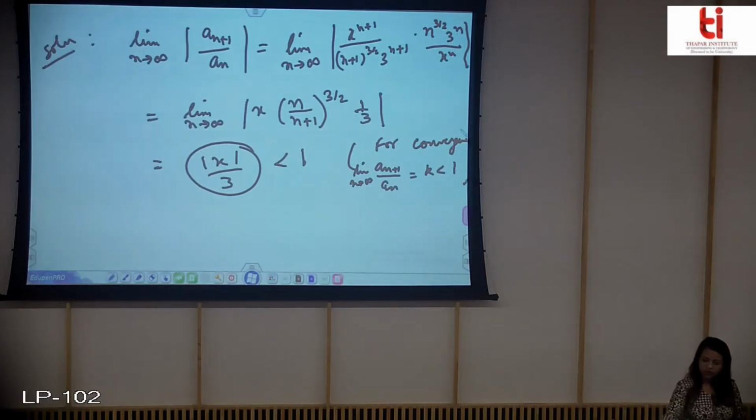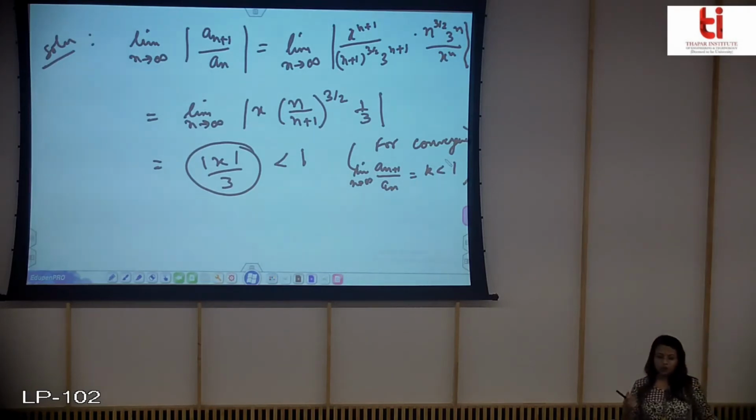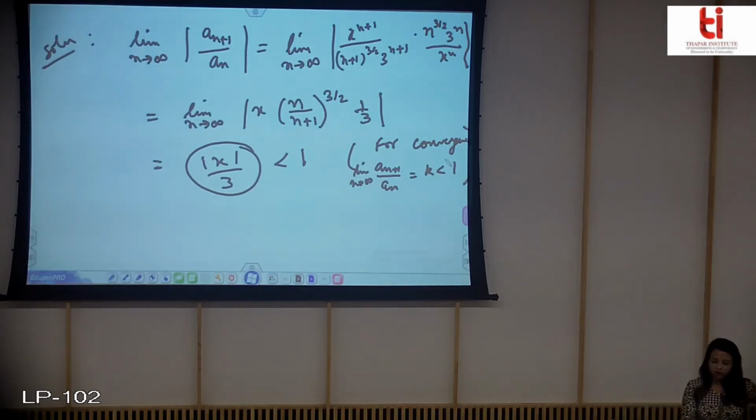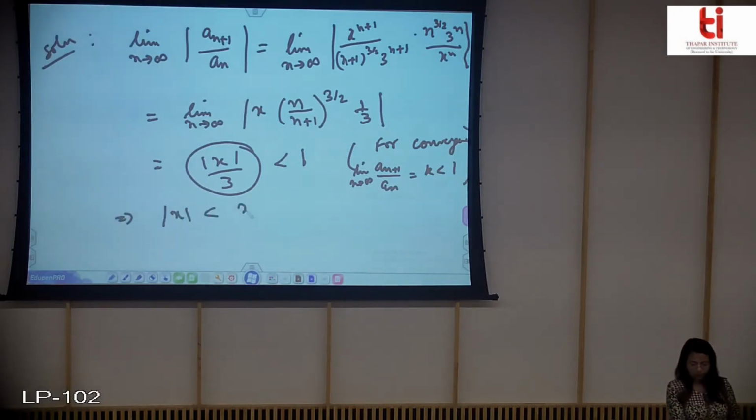You have already seen that for the ratio test you find out the limit of the ratio, and then it is convergent if it is less than 1. Now this will hold true only if the value coming in terms of x is less than 1. So what does this imply? This implies that it is less than 3.